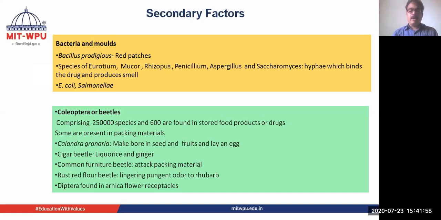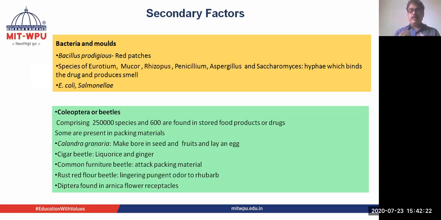An example is Calandra granaria. What does it do? It makes holes in seeds or fruits, enters, and lays eggs inside. The cigar beetle affects licorice and ginger. The common furniture beetle attacks the packaging material, and once the packaging material is attacked by these beetles,